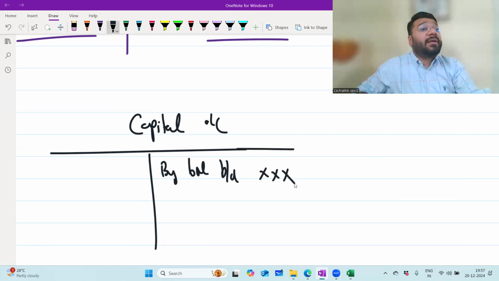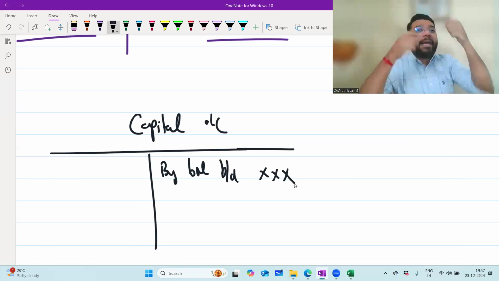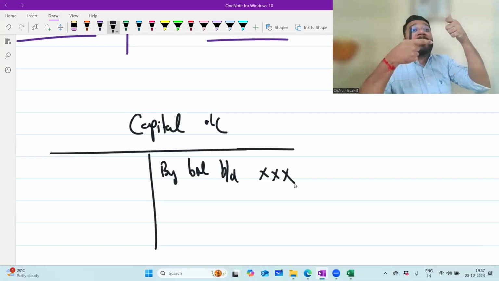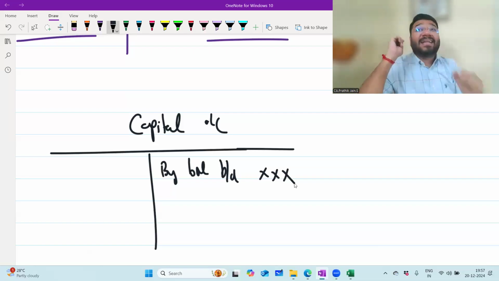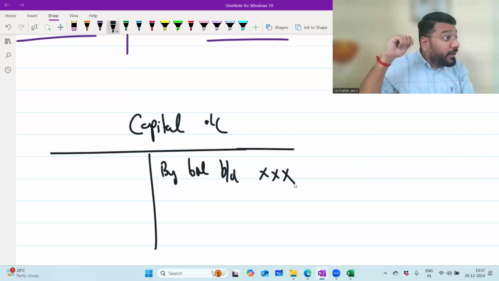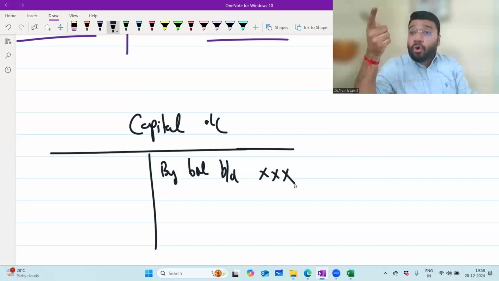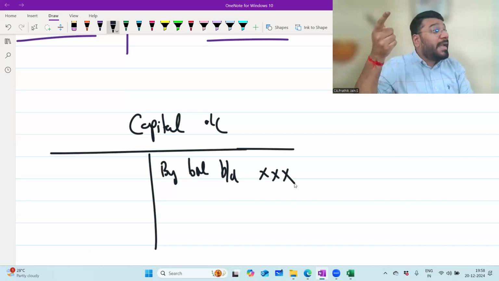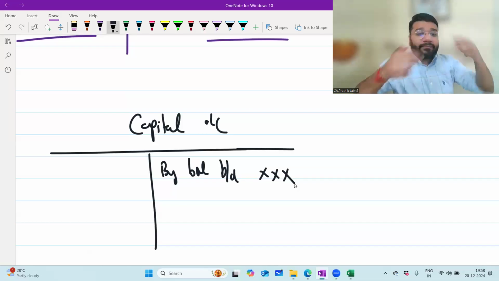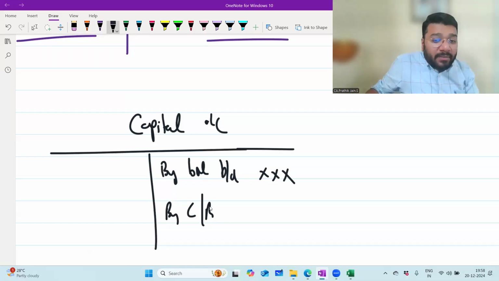During the year, if the partner is giving capital additionally, what is the entry? If the capital is coming in the form of cash, cash account debit to capital, by cash. If the money is coming by cheque, bank to capital, by bank. If the capital is coming in the form of an asset, asset to capital. Who said capital should be given only in the form of cash or bank? Capital can be given in kind also, in asset also. So it is cash account debit, bank account debit, or asset account debit, to capital account, by cash, bank, or asset.